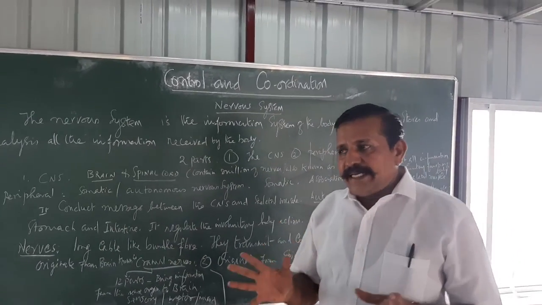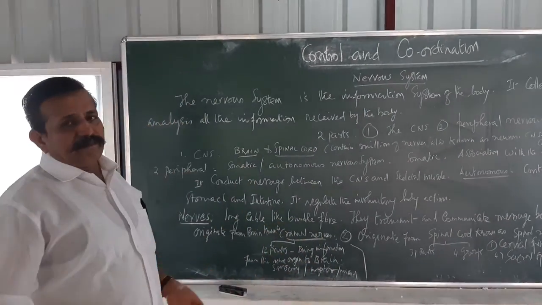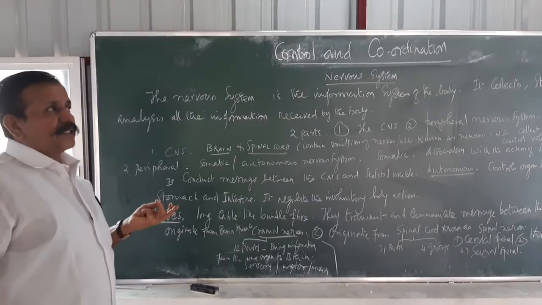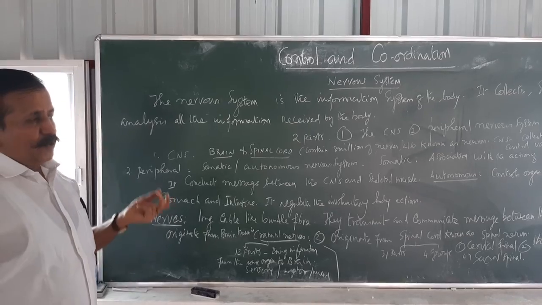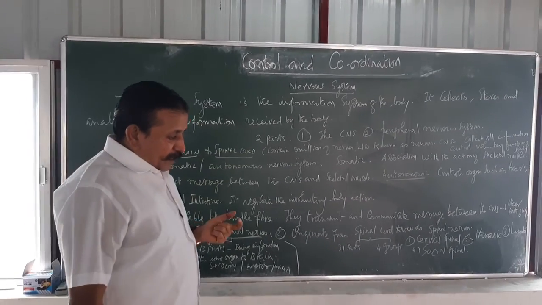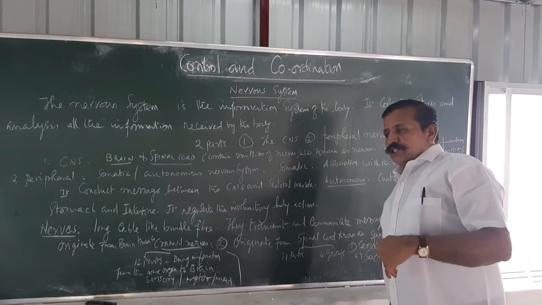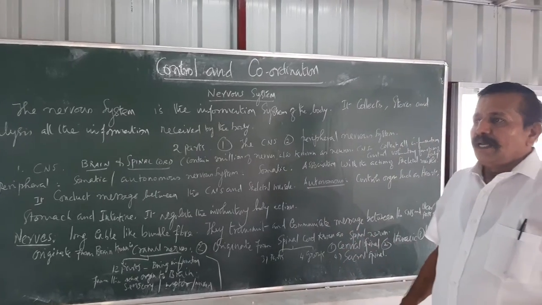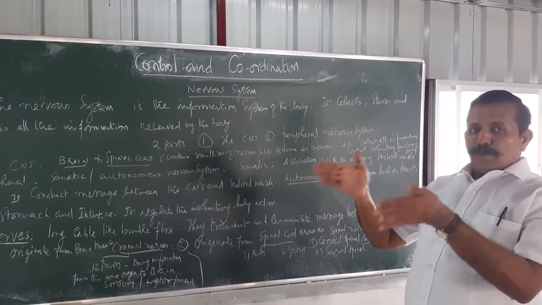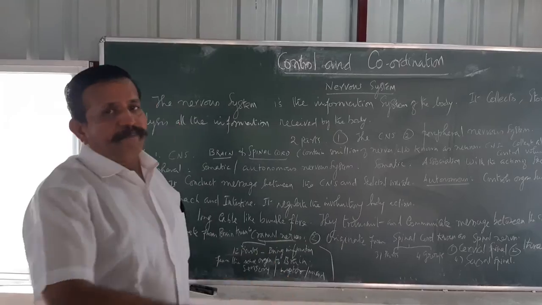Throughout our body, especially the human body, is made up of various systems. Do you know what the various systems are? One is the circulatory system, another is the endocrine system, the third is the excretory system, then the reproductive system, the digestive system, and various systems combine together to form the human body. Now we are ready to see the nervous system.